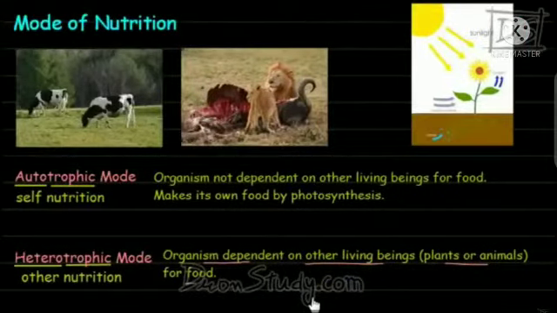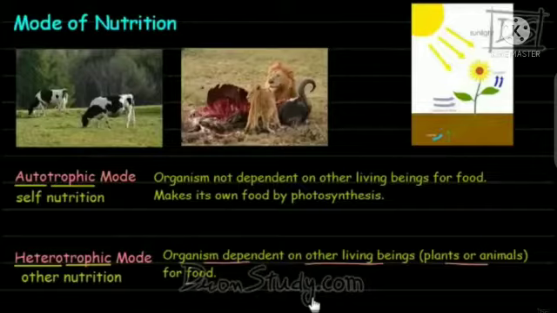They prepare their own food materials from simple components to produce complex components. This process is called autotrophic nutrition. For example, all the green plants and sulfur bacteria.